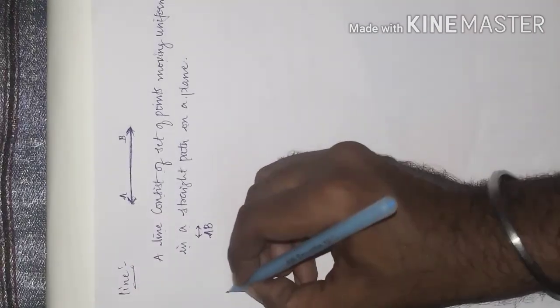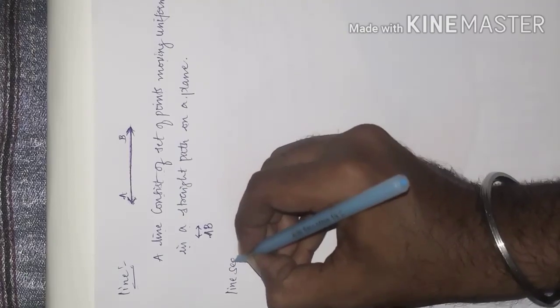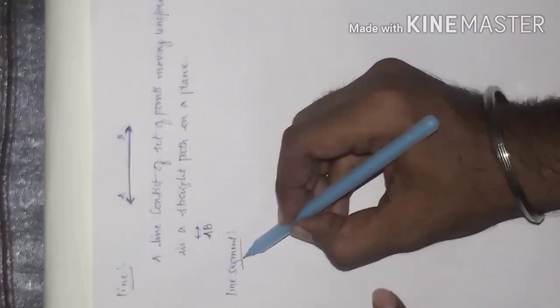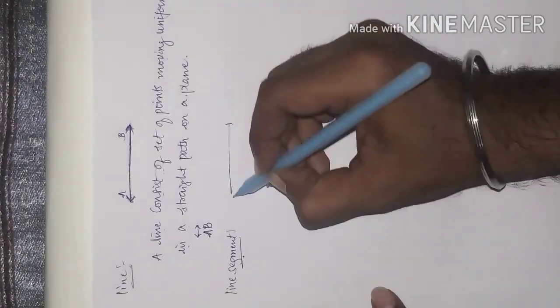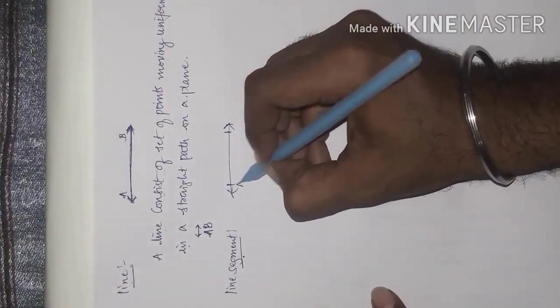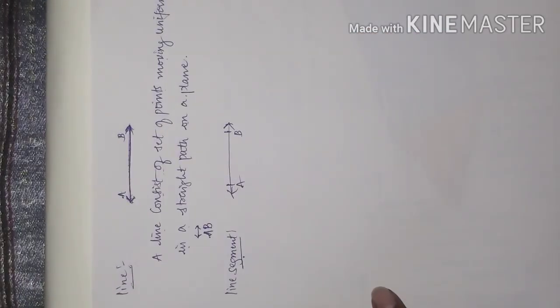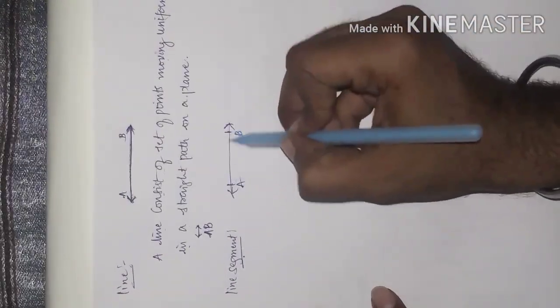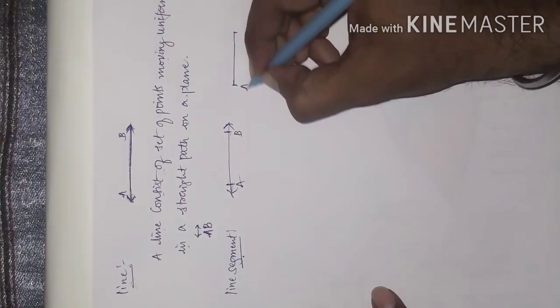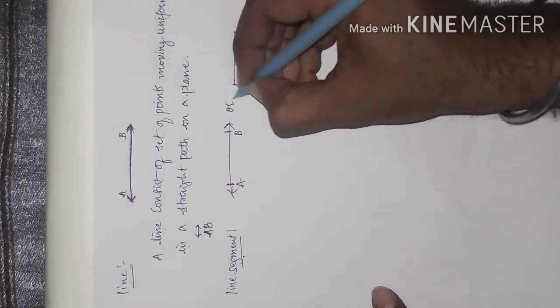Now let us go for the line segment. Simple definition: a line segment is nothing but a portion of a line. For example, this is a line, and a portion of the line is A and B. It is a portion of a line, or you can say a line which has two endpoints. Both ways we can define it.